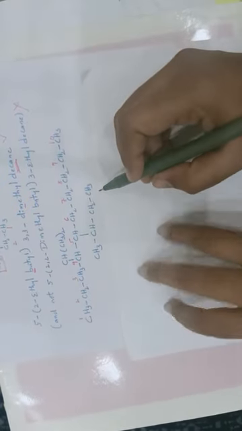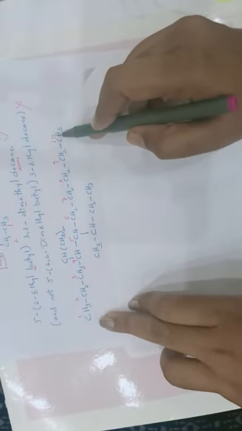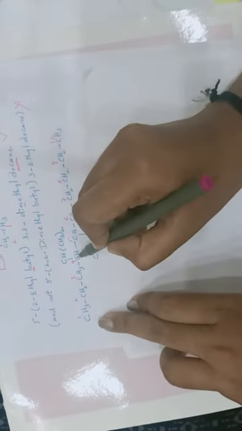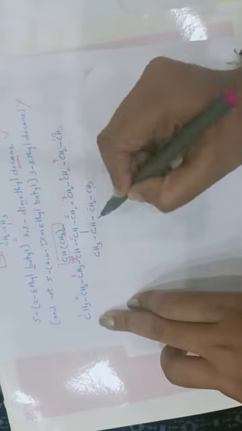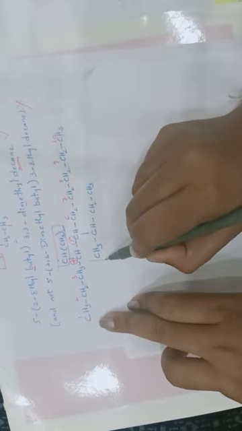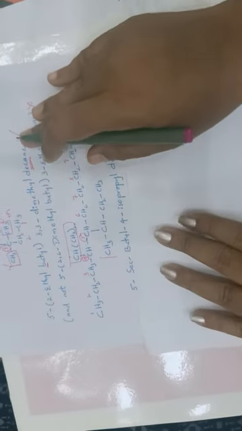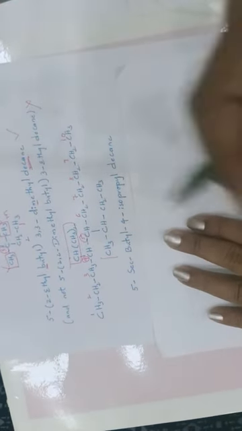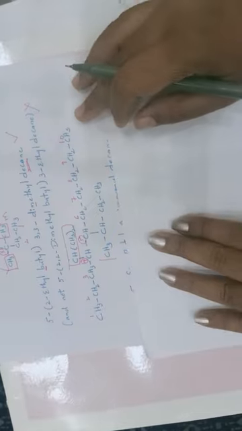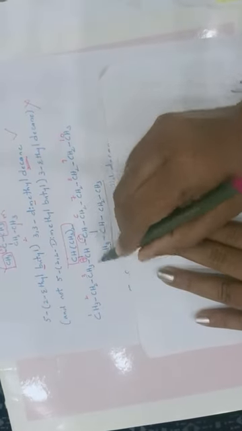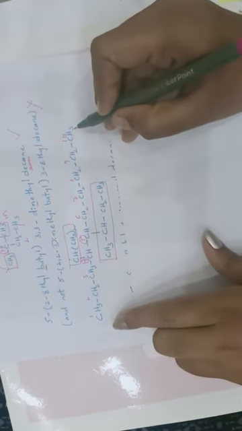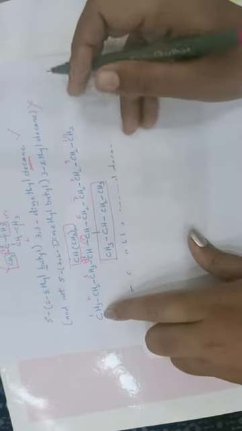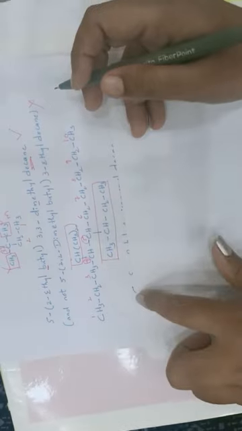Okay, so here I have taken this as parent chain which is covering 10 carbons, and on fourth carbon one substituent is present, on fifth carbon one more is present. Now we want to give its name. What is the word root? Decane. Dec plus n, decane. Substituents we have to mention before the word root.